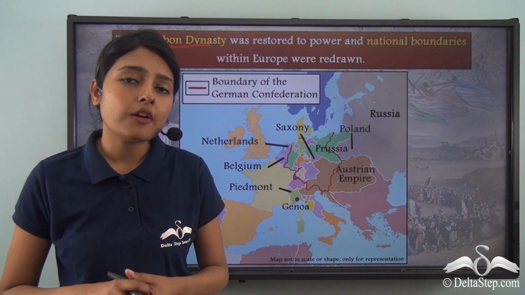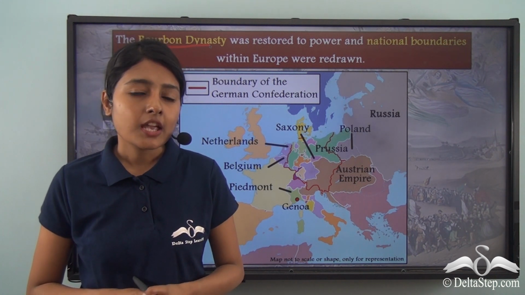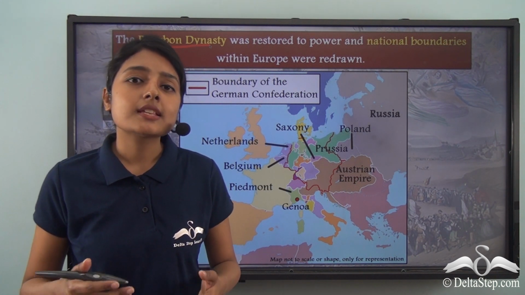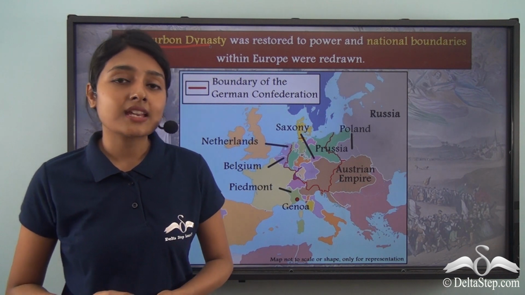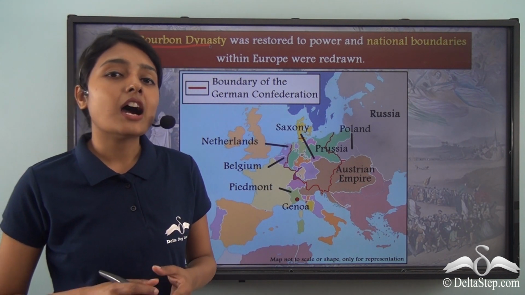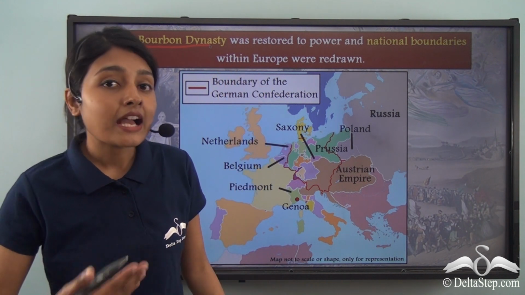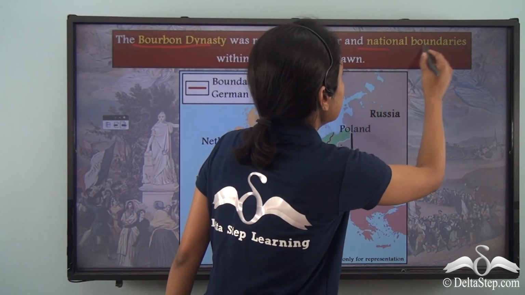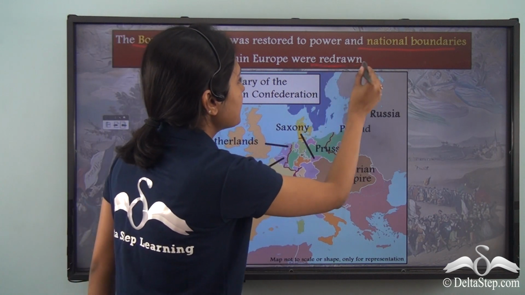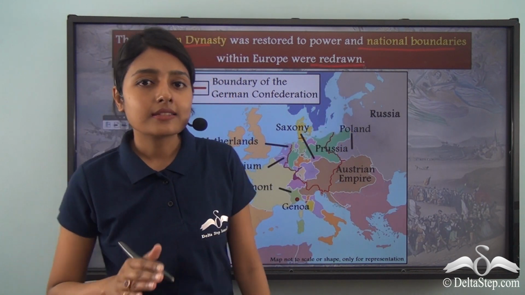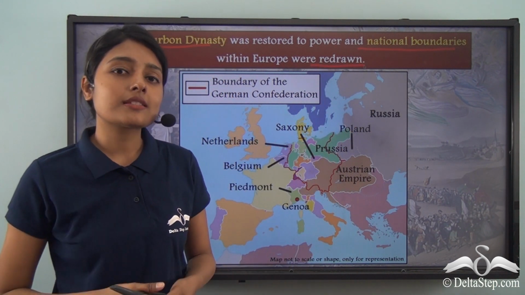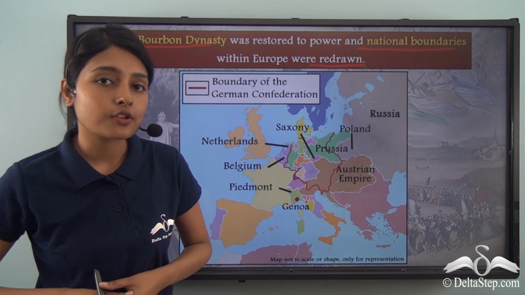They were much more powerful than France was. France, as a result of this, kept on losing its territories. So immediately after the fall of Napoleon, many national boundaries were redrawn. And let us now look at how territorial settlements were made at this point of time.